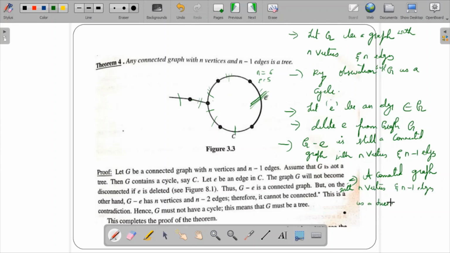Okay, so this is regarding theorem 4. The same thing has been explained over here, but he has considered it in a different way. Let G be a graph with n vertices and n edges. By observation, it is a cycle. You can see over here, because you have an entire circle and all these are connected. If I consider an edge and remove that particular edge, I can still reach all the nodes, so it is a connected graph. Even after I remove that edge, it becomes a tree. So any connected graph with n vertices and n minus 1 edges is always a tree. In case it has n vertices with n edges, then it is not a tree. It forms a cycle. So this is regarding theorem 4.